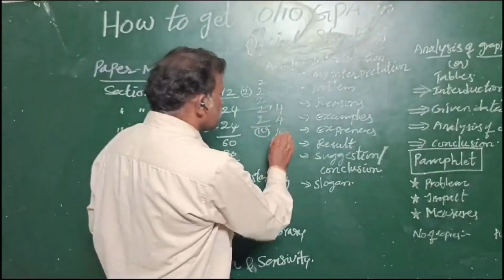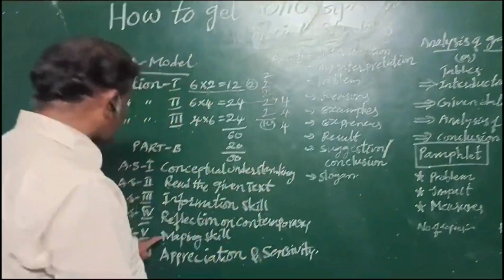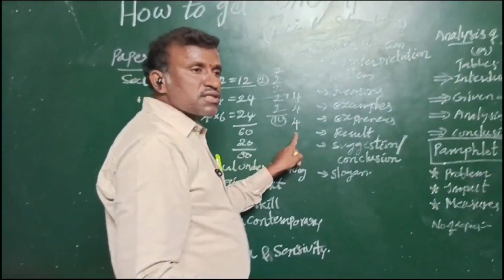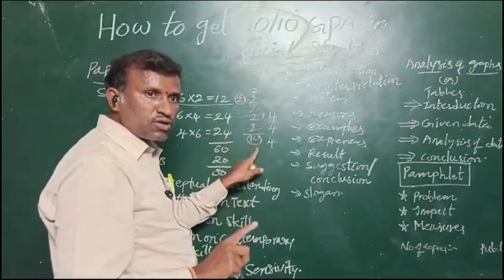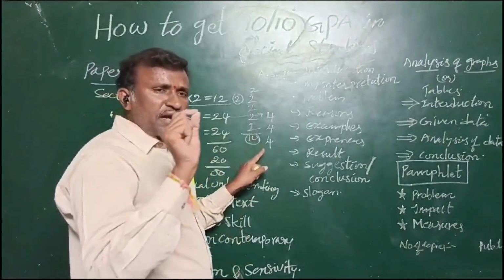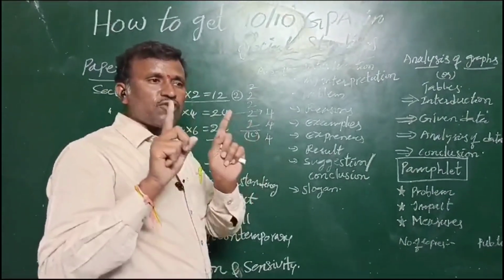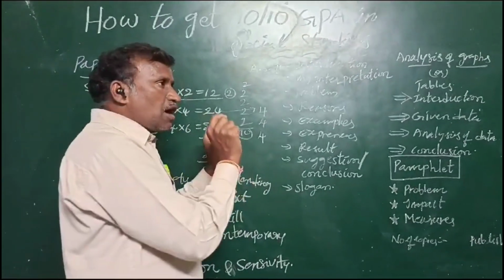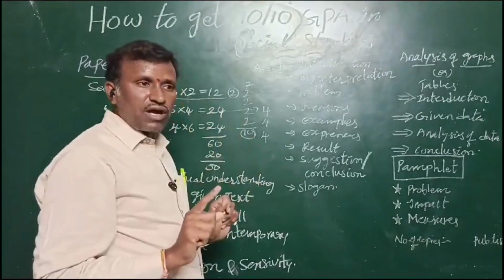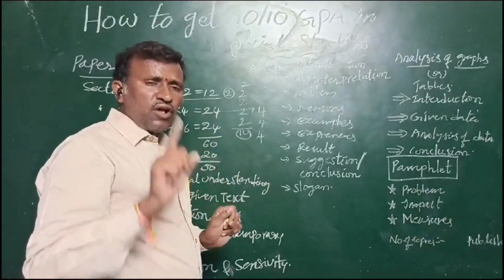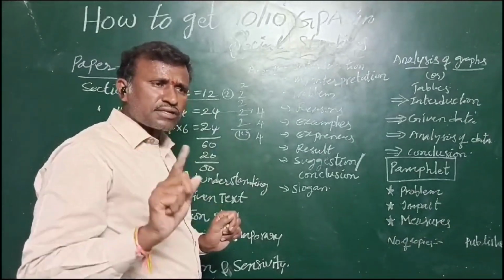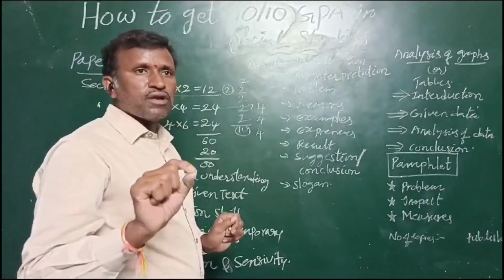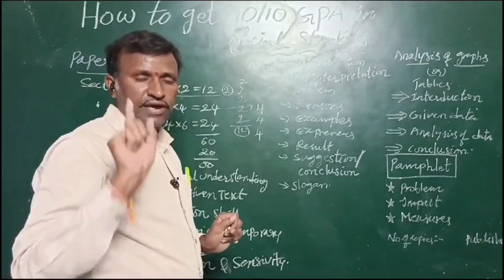And the next one, world map. In mapping skill, you will easily get 4 marks from the world map. Compared to the India map, the world map is dead easy. Here they will ask an application question. Mostly, 99%, the headquarters of the International Court of Justice, that is the Netherlands, The Hague.